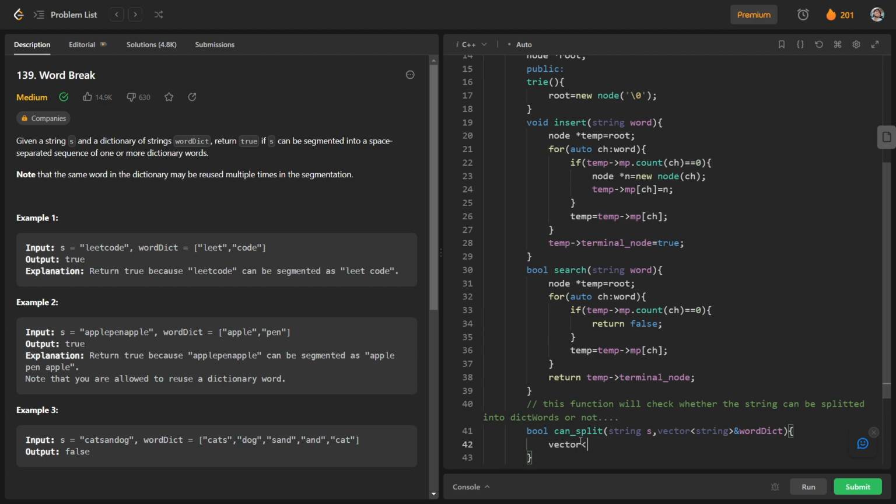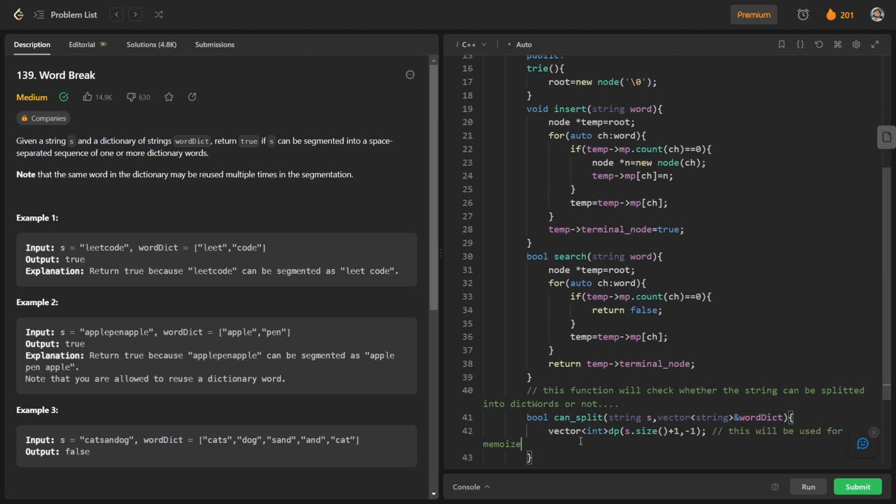For this we can have a vector dp, and the size of this vector is nothing but the size of our string s, and it will be initialized by -1. So what is the use of this vector? This will be used for memoization purpose, and how it will be used and how we will use a recursive function, we will see that later.